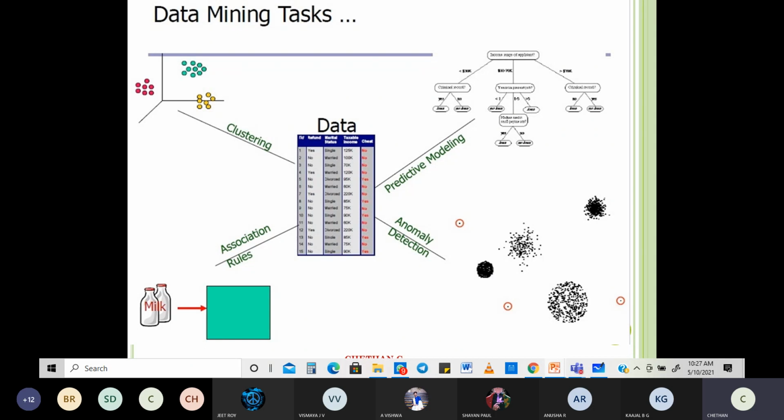It talks about the IDs, then you've got refund, then the marital status. Marital status is always two values, right? Okay, probably three values, considering you can even consider divorced as one of the attributes. You have single, married, divorced. Three attributes. Then you've got your taxable income, then whether it is a cheat or not, whether it's a fraud or not.